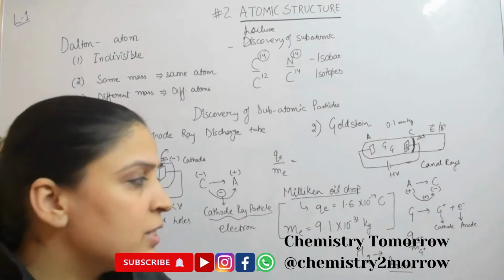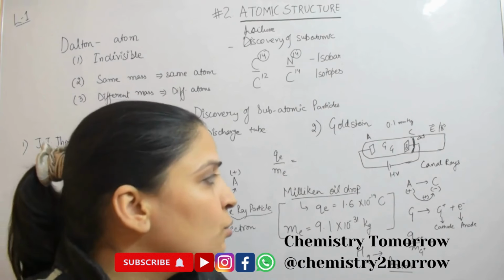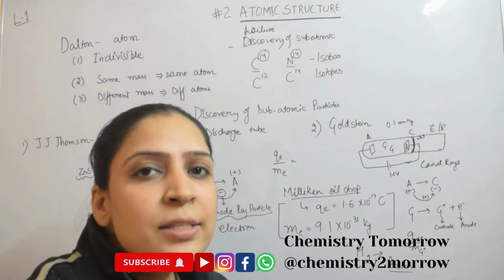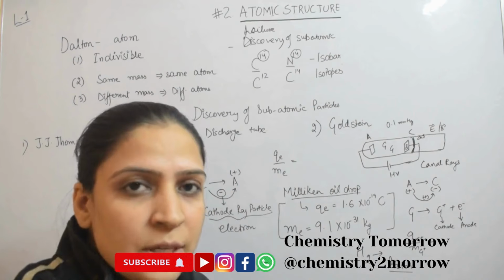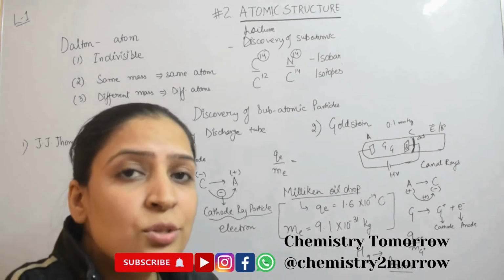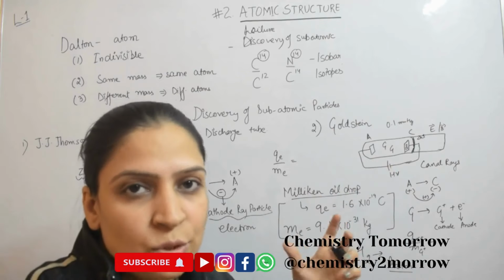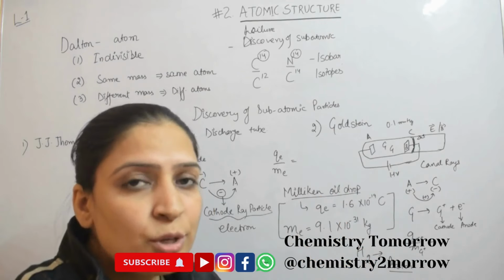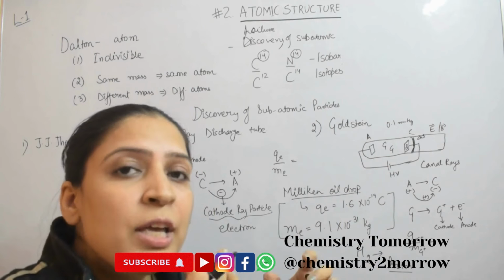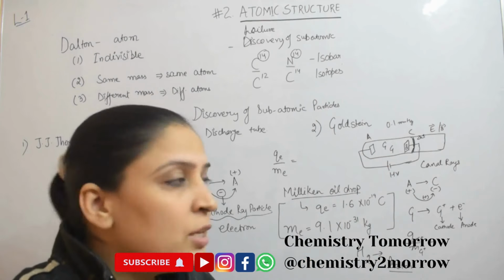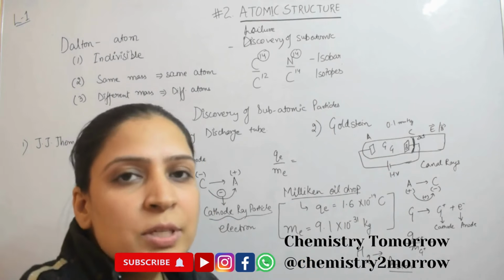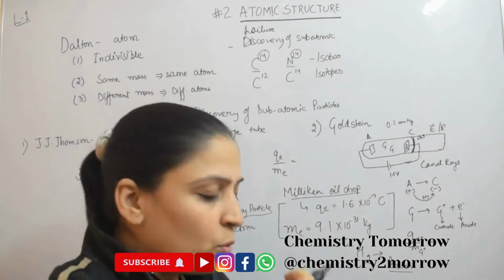So canal rays are generally used for all gaseous cations which were coming towards the cathode, and proton is used when hydrogen gas is filled within this glass tube. So proton is not used for every cation, it is for the hydrogen gas being filled. So whatever particles are coming towards cathode, those particles were named to be protons.